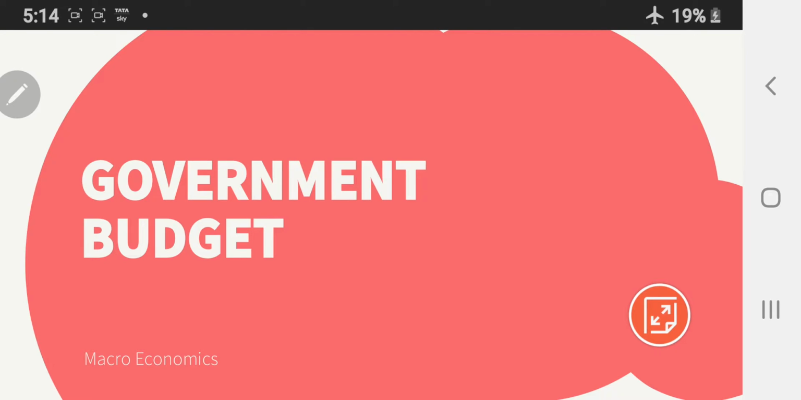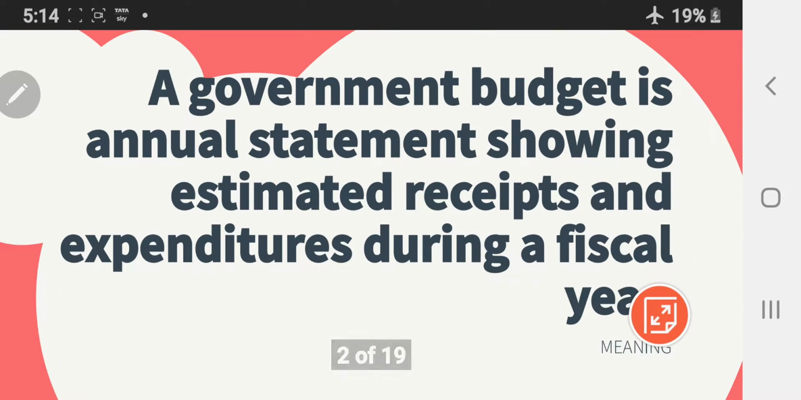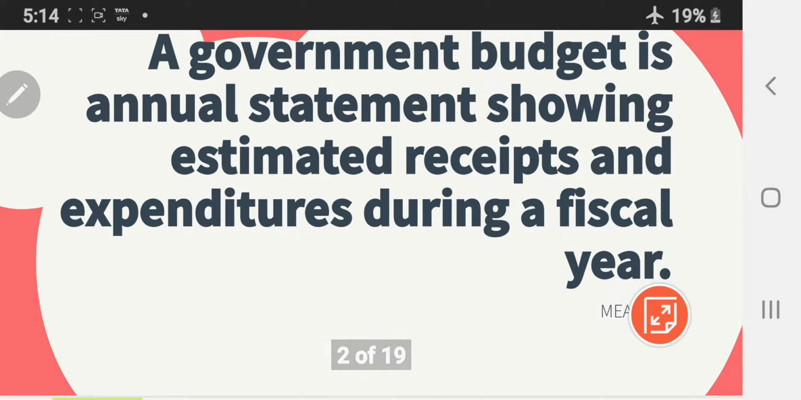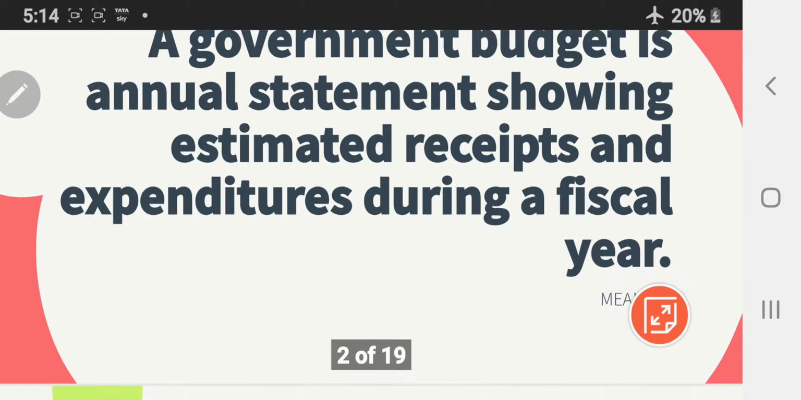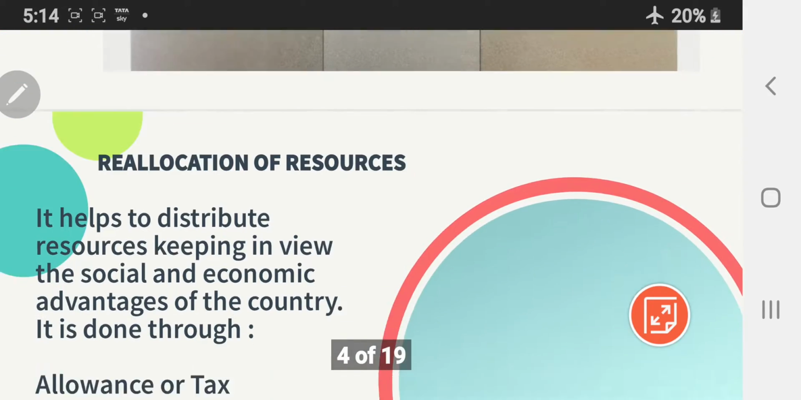Let's start government budget, an important chapter of macroeconomics. What is government budget? Government budget is an annual statement showing estimated receipts and expenditure of government during a fiscal year. Annual statement means prepared once in a year. Showing estimated receipts and expenditure means not actual receipts and expenditure during a fiscal year, which runs from April 1 to March 31st.